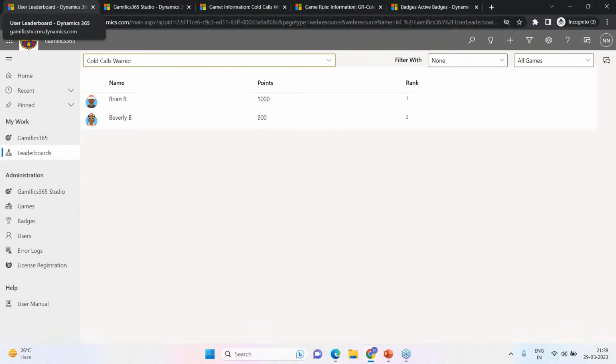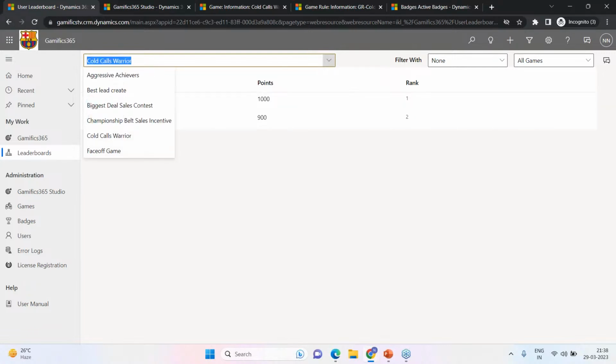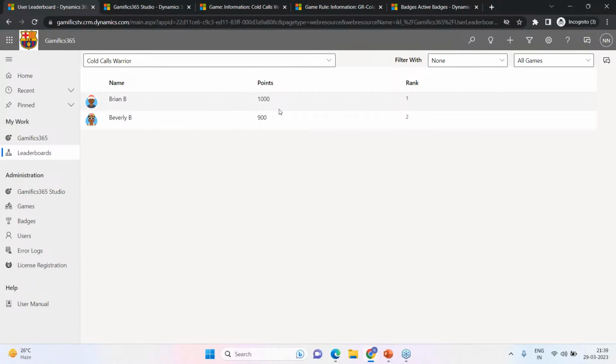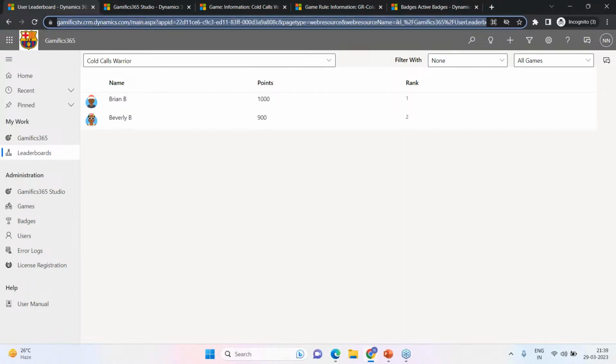So here I have logged in as an administrator. Now I can see the leaderboards right here. I can see all the games that are being played, and I can also see a Cold Calls Warrior game that we'll be looking at extensively today, by the way. And I can see multiple players having multiple points. So I can see Brian, who is right now at number 1. We have got Beverly. Let me just refresh this page just in case anyone has added any more points to it.